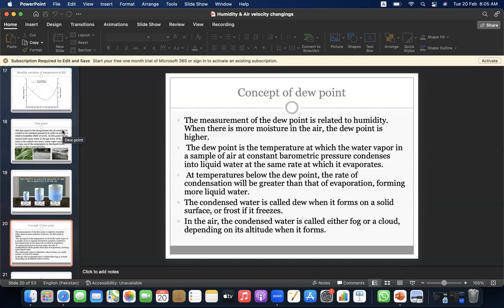What is the concept of dew point? Basically, it is the measurement of the dew. The dew point is related to the humidity. When there is more moisture in the air, the dew point is higher.